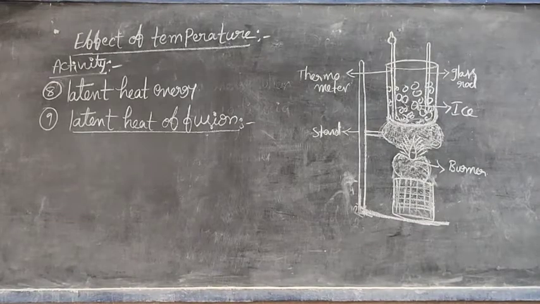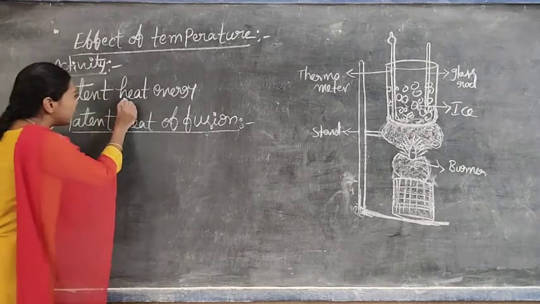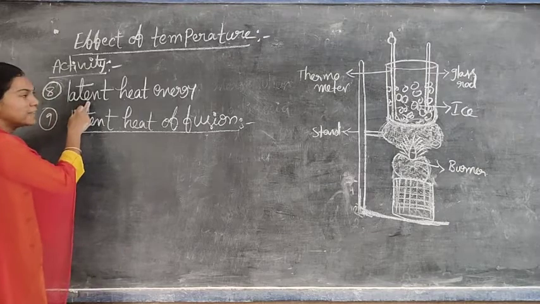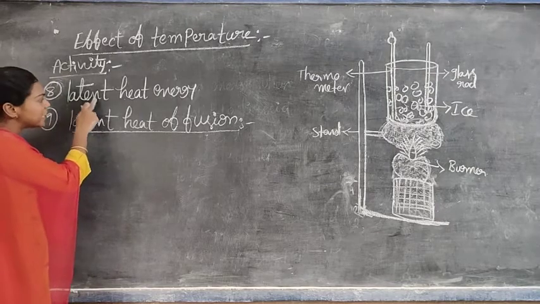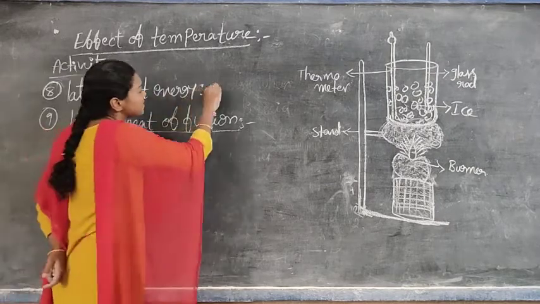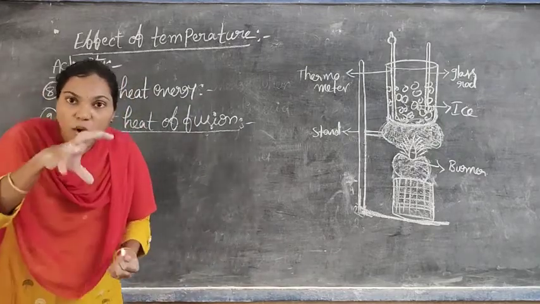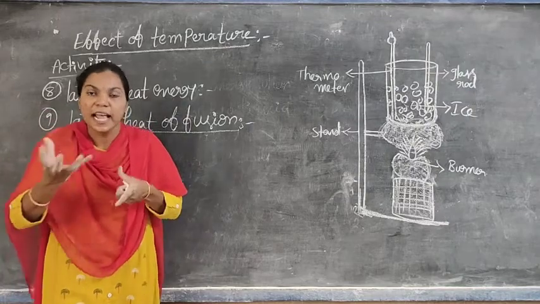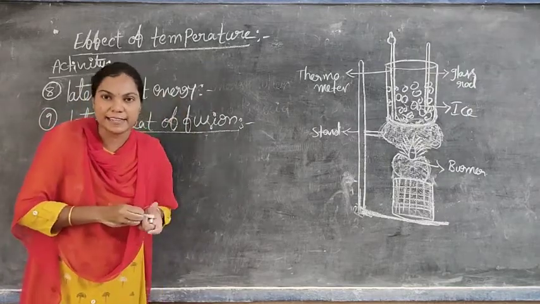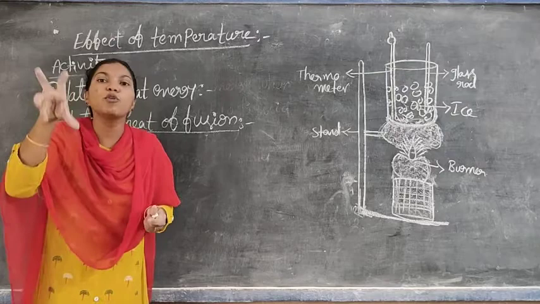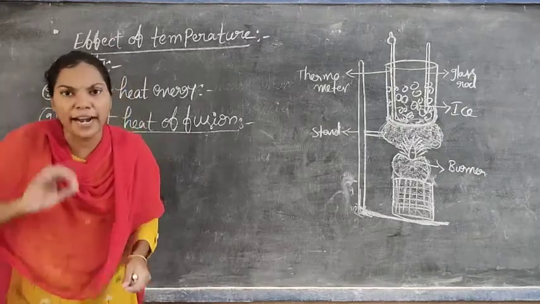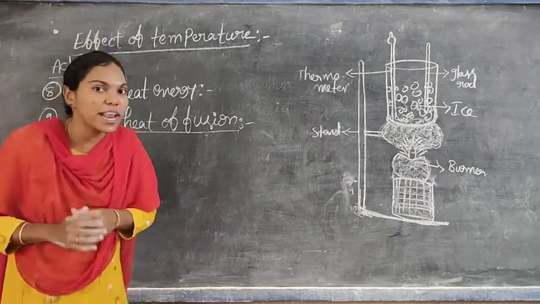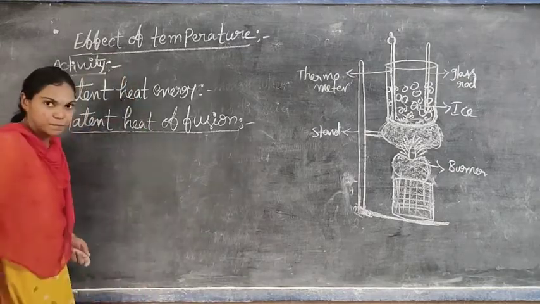Latent heat energy. What is the meaning of latent? Latent, not latest. Latent, L-A-T-E-N-T. What is the meaning of this latent heat energy? Nothing but, as I clearly said, the solid particles gain some amount of heat energy and convert into liquid particles, that is water particles. That amount of heat energy which is required to overcome the forces of attraction between the particles is known as the latent heat of energy.